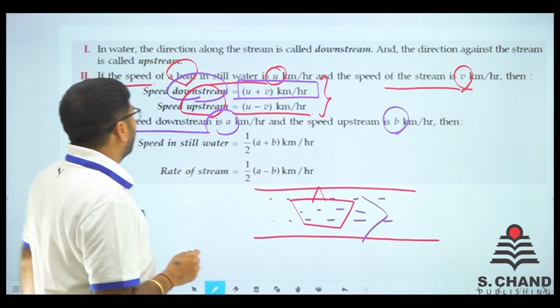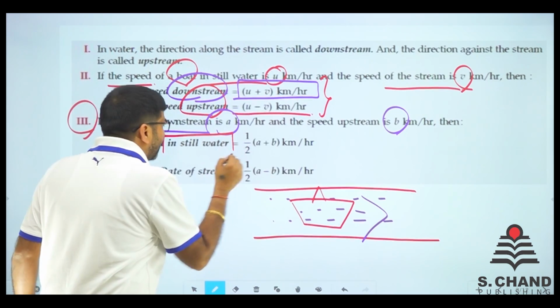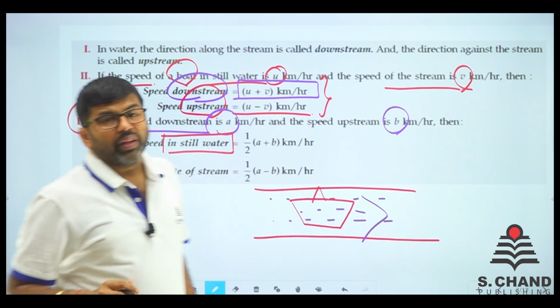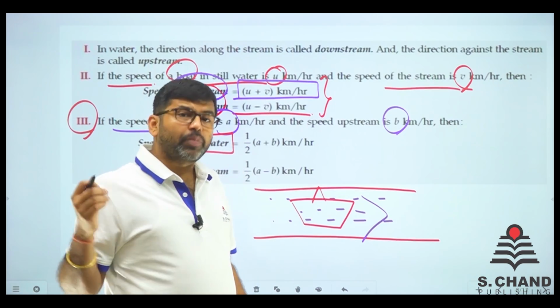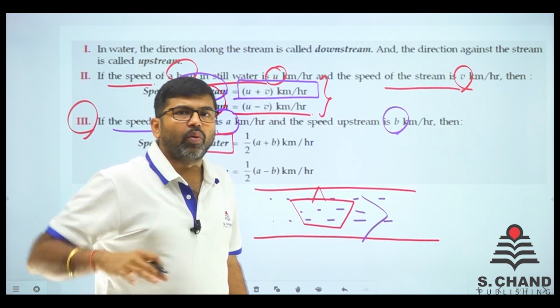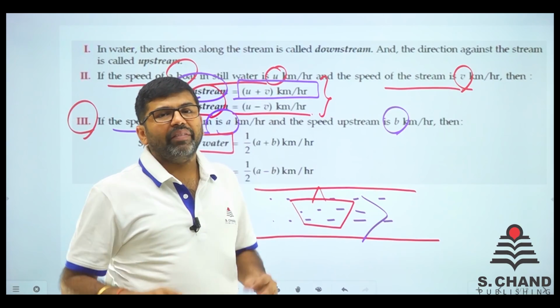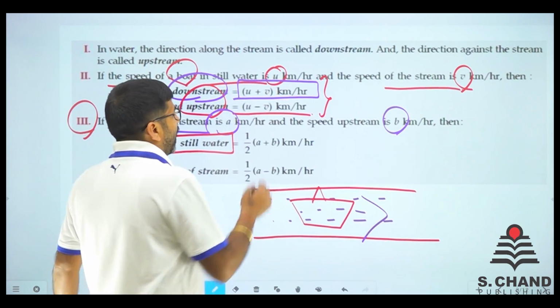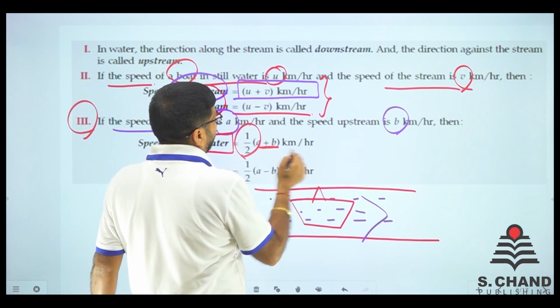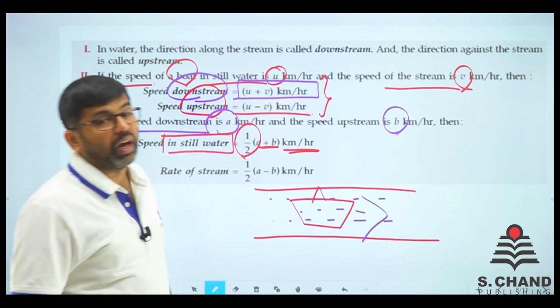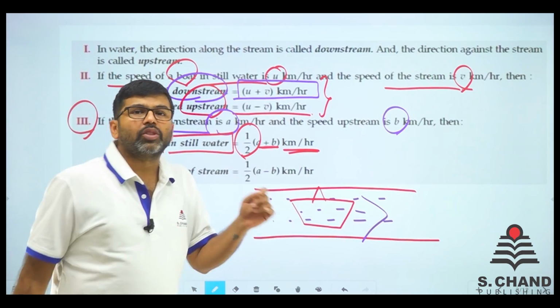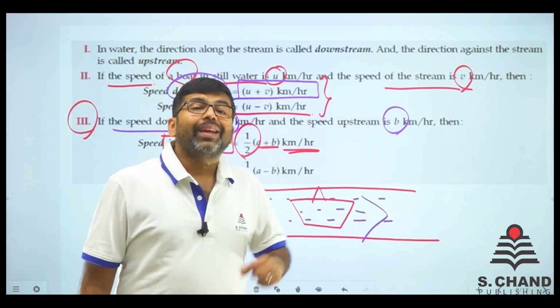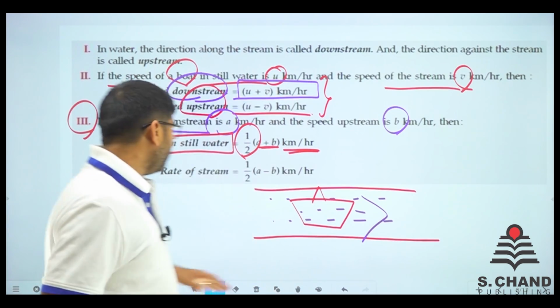So if you need to find the speed of the boat in still water, just average out. Average out means add both the speeds, divide by 2, and that is in kilometer per hour, right? So that is the speed of the boat in still water.